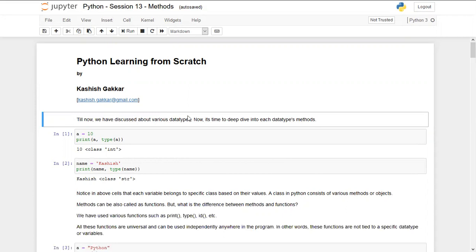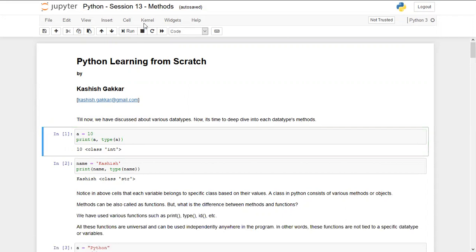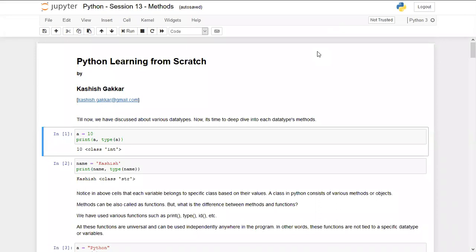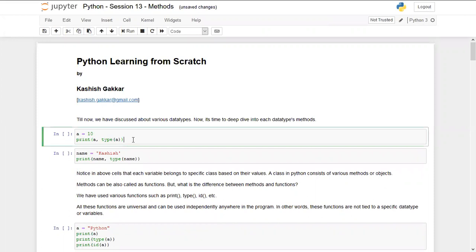So till now we have discussed various data types. Now it's time to deep dive into the methods of each data type. Till now we have taken various examples, like creating string variables by writing name is equal to surname, then printing the name and checking its data type. In this example, first of all, let me clear the kernel and the output. We write a is equal to 10, print a and check its type. The output first prints the value of a, which is 10, and then tells us the class of it.